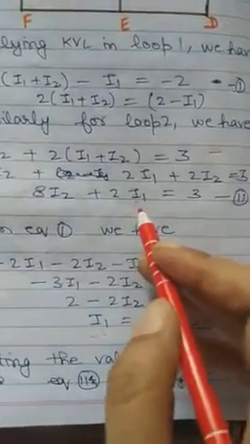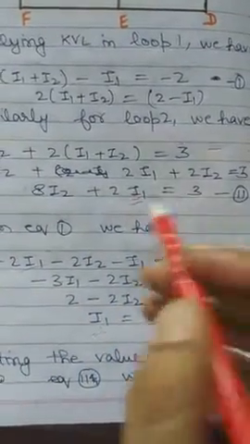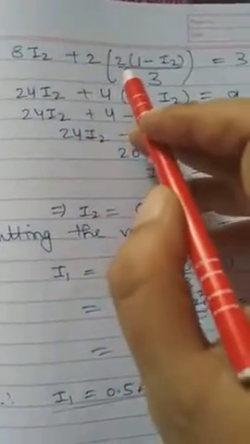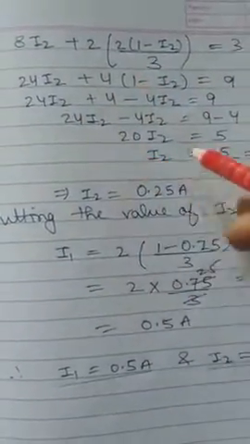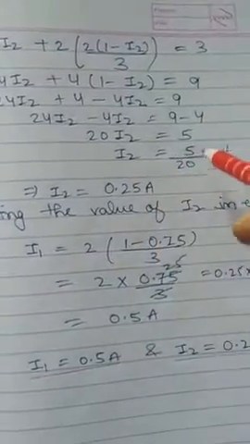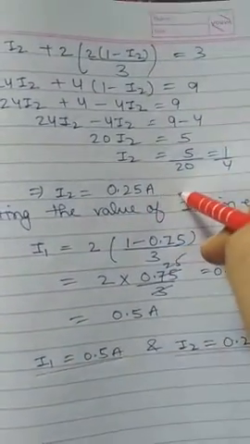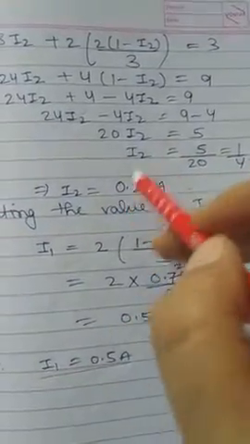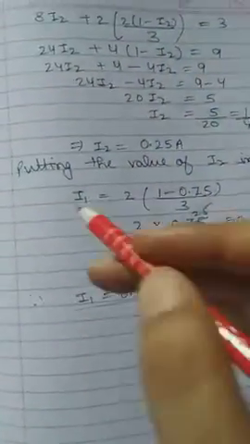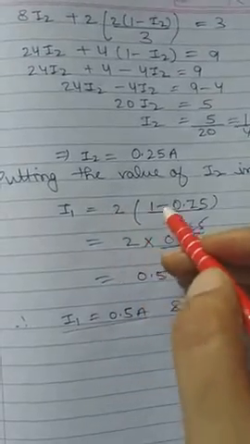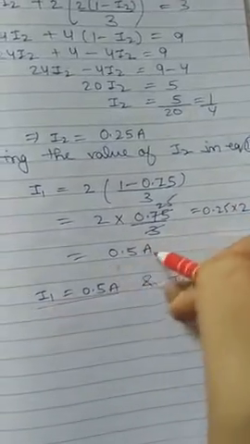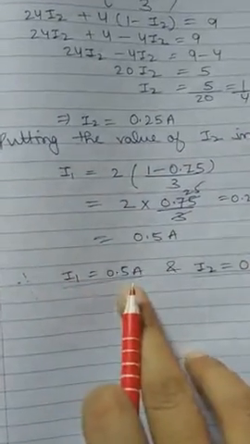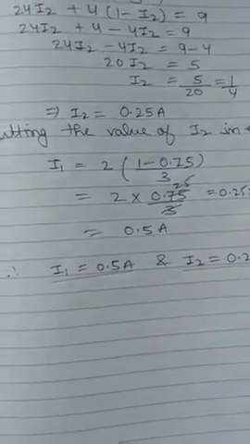We'll put this value in this equation, 8I2 plus 2I1 equal to 3, and we'll solve to get the value of I2. So when we put this value, 8I2 plus 2 into 2 into 1 minus I2 upon 3 equal to 3, just cross multiply and solve it. So you will get the value of I2 as 1 by 4, which is 0.25 ampere. Now we had got the value of I2, we can easily put in here to get the value of I1, so I1 will become equal to 2 into 1 minus 0.25 ampere upon 3. So solving this equation you will get 0.5 ampere. So therefore I1 is 0.5 ampere, I2 is equal to 0.25 ampere.